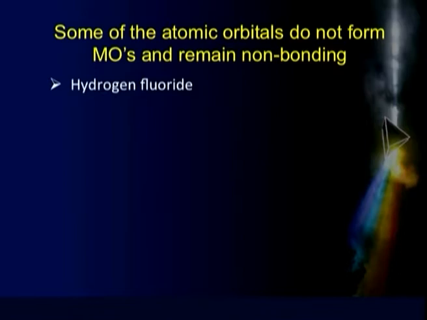And there is a third kind of molecular orbital, which is basically called the non-bonding molecular orbitals. Let us understand that. Let us take the example of, say, hydrogen fluoride.